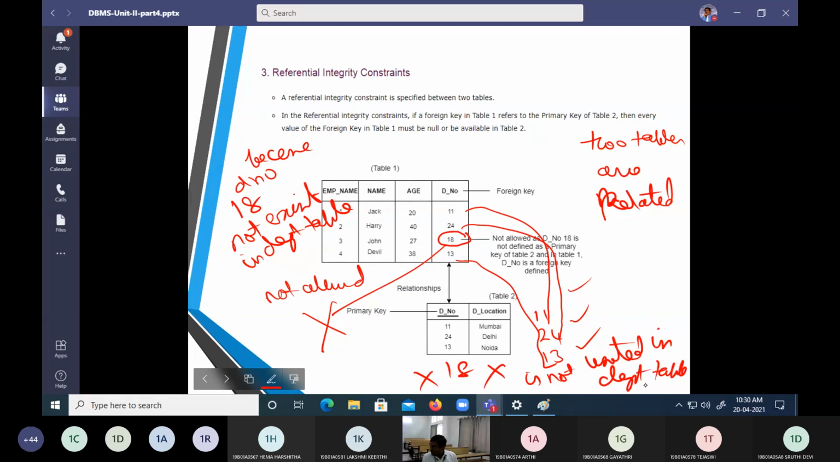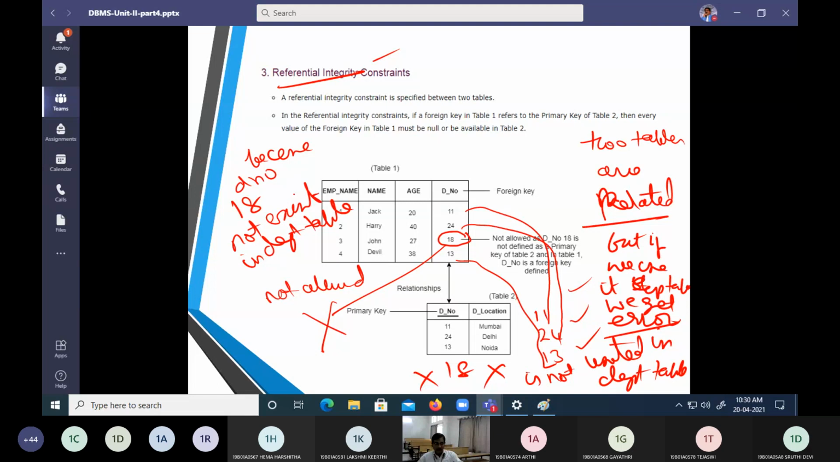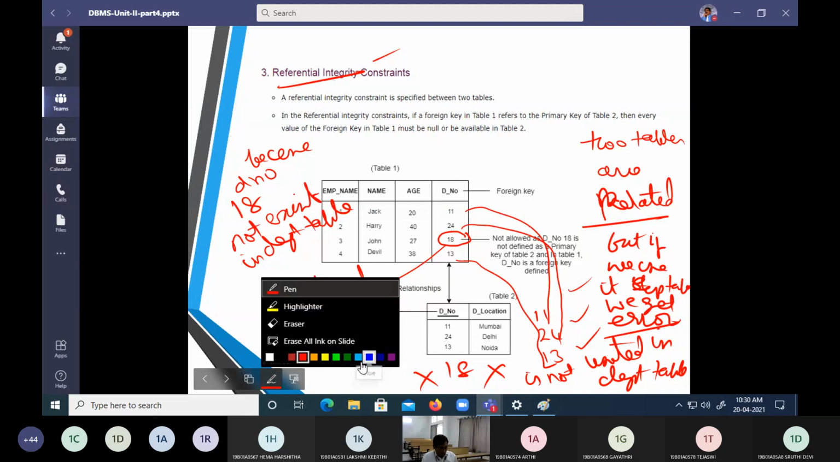18 is not inserted in the department table, but if we use it in the employee table, we get an error. This creation, we are going to call it a referential integrity constraint. This is what you should understand.